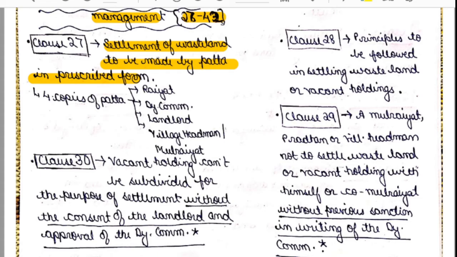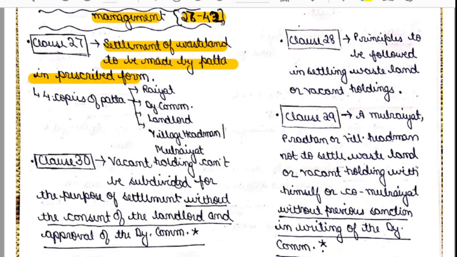For that purpose, 4 copies of patta should be prepared: one to the Rayyat, one to the Deputy Commissioner, one to the landlord, and one to the village headman or Mool Rayyat.